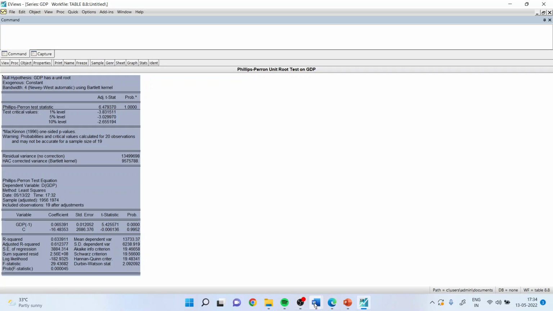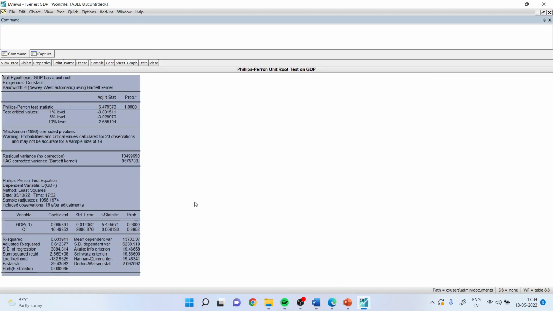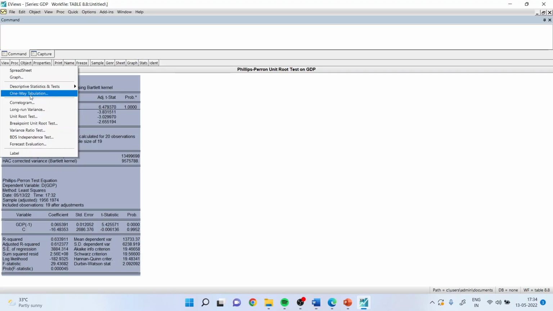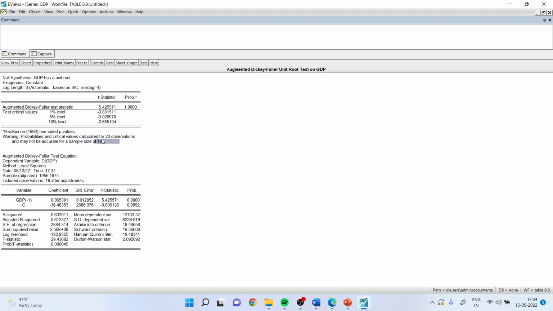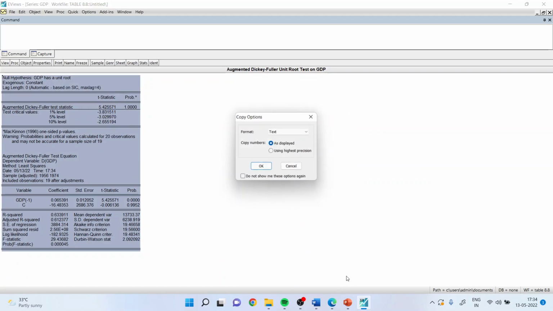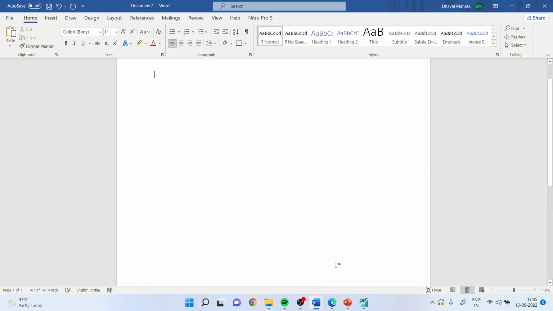There is a small change which we'll have to do. The test which is conducted here is Phillips-Perron. First of all, we will do it with Augmented Dickey-Fuller. So we'll go back here and the change is to be done from here. Augmented Dickey-Fuller. Click OK. And again, copy this. Phillips-Perron we will do later on.